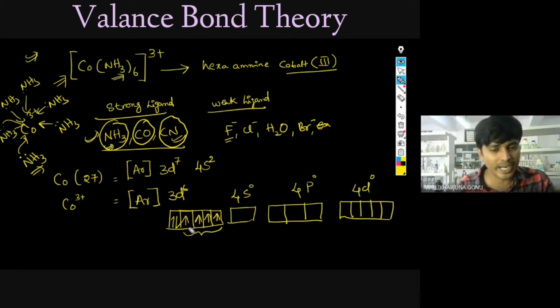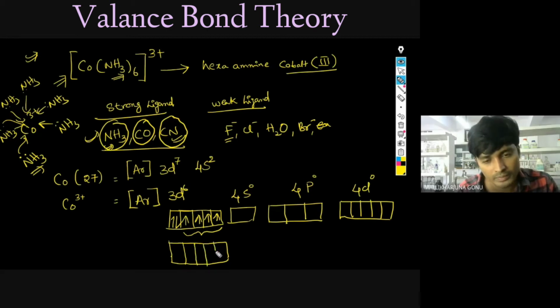So paired up means what happens basically? I will rewrite this once again. Here 2 electrons will be like that. This electron and this electron will be paired up like this, and this electron and this electron will be paired up like this. Now what happens? This became empty, these two became empty.